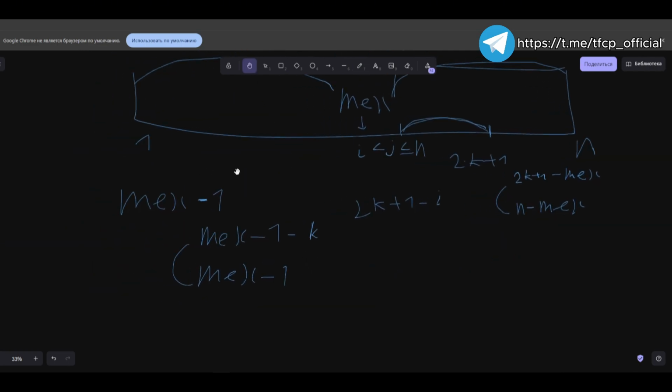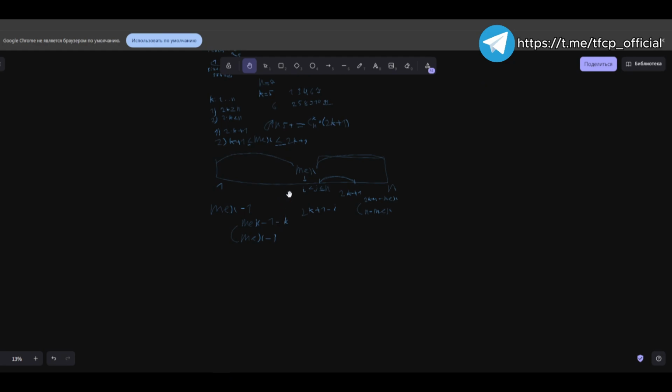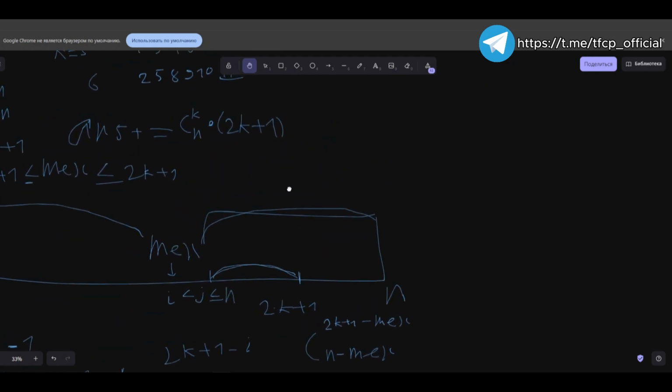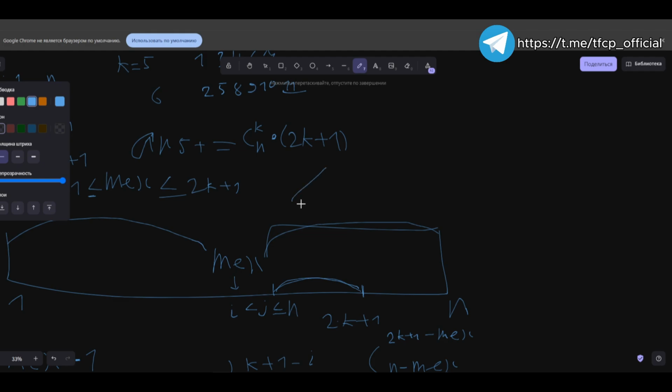So in this case, we will include our mex in the answer. This inclusion is significant because it allows us to account for all elements in our final result, ensuring that nothing is overlooked or omitted in the process.